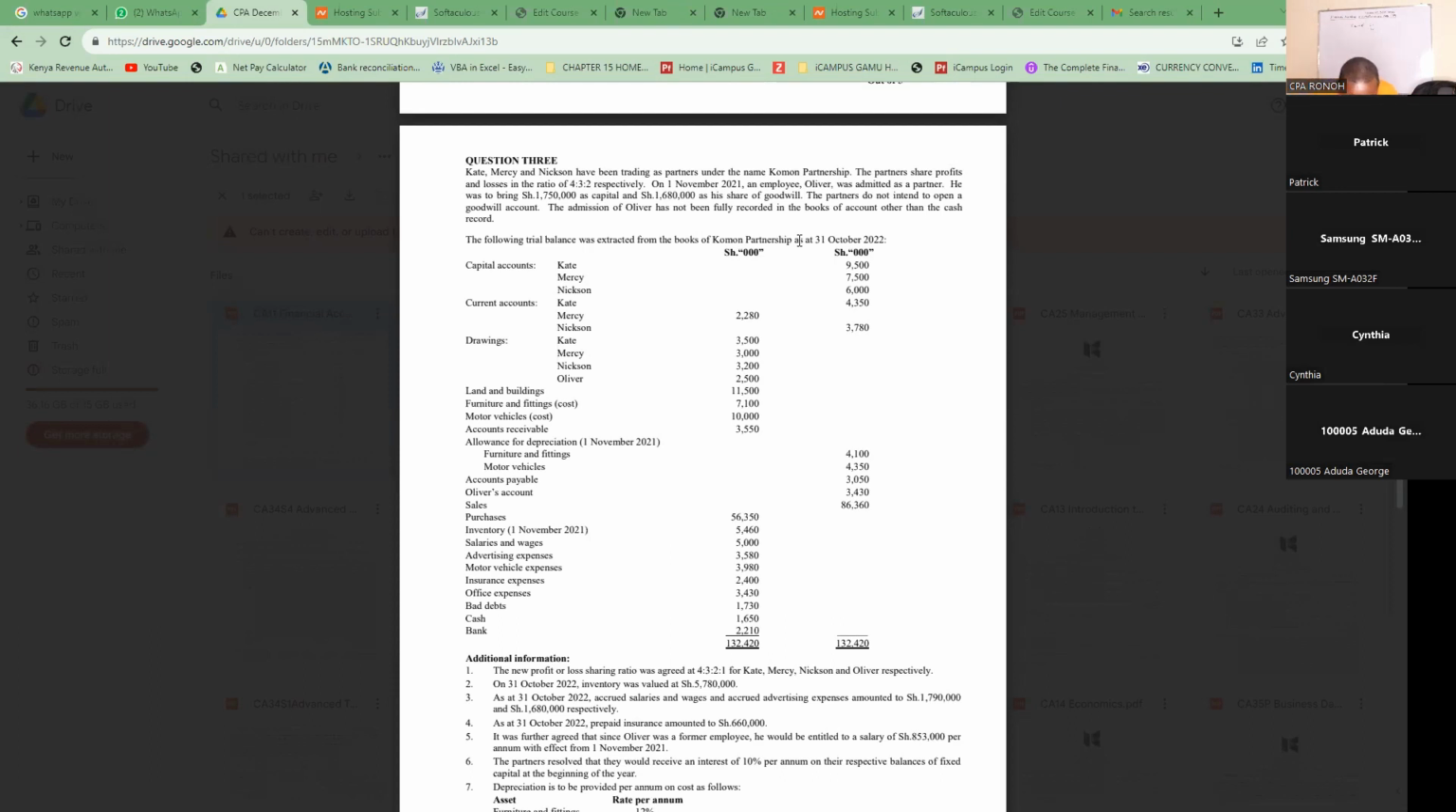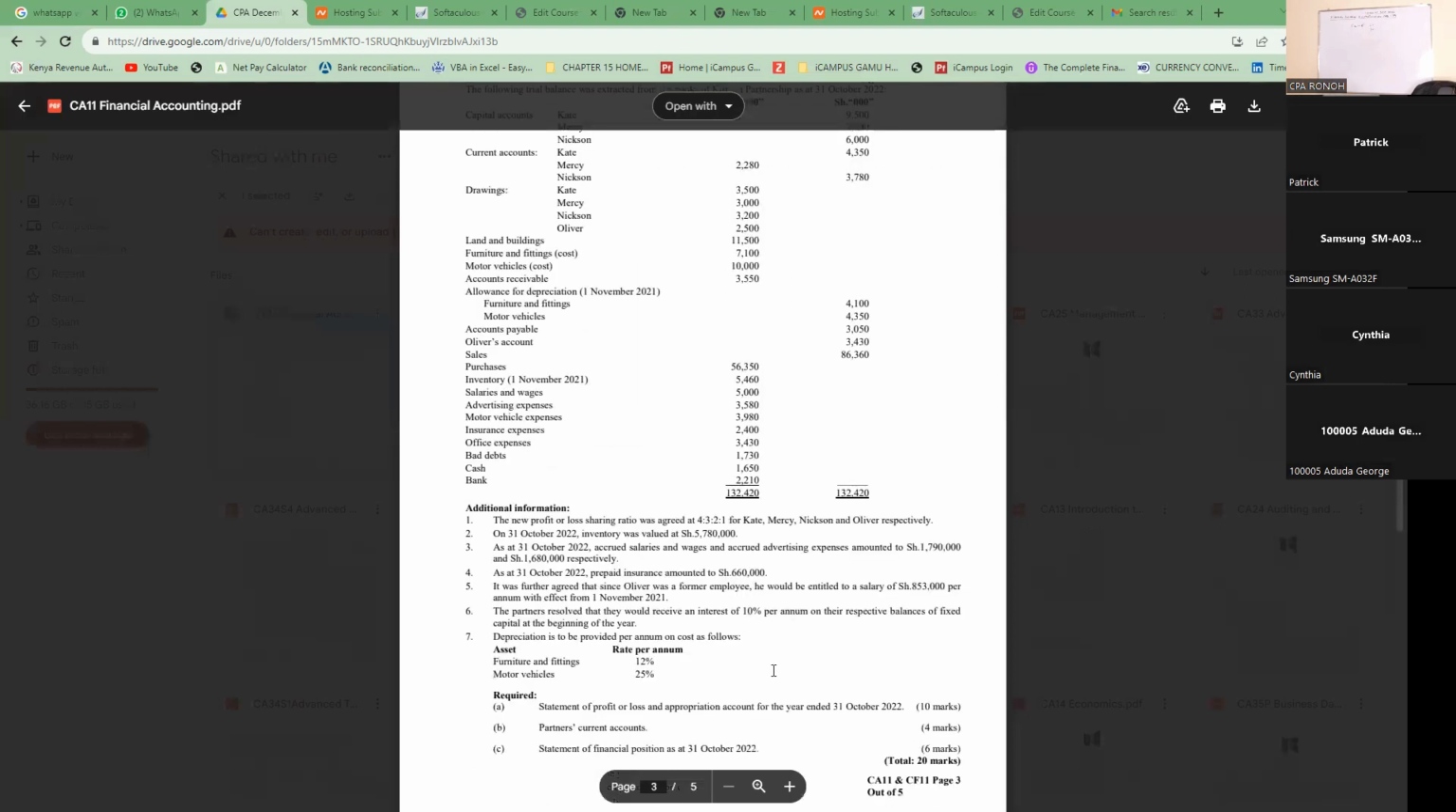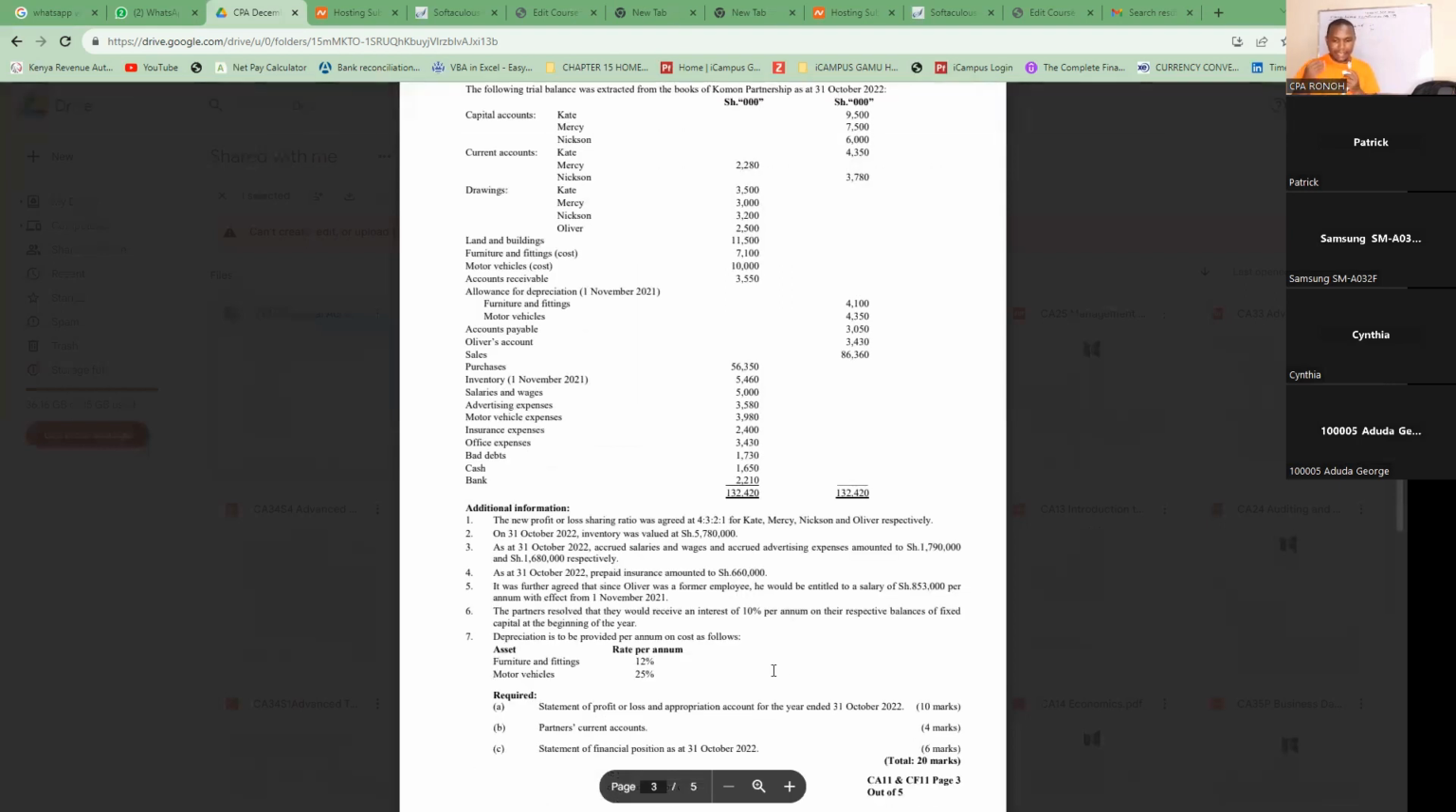Then they have given us the trial balance, which I will not be able to read all the values, but we have the capital account for all the partners. We have the current account, drawings, land, furniture at cost, motor vehicle, allowance for depreciation, that is accumulated depreciation on 1st November 2021. We have furniture and fittings, and then account receivable and account payable. Those are just assets and liabilities, which don't have any adjustment. So where there is a challenge and a problem is the additional information.